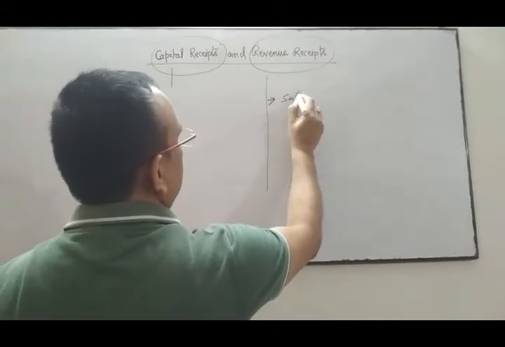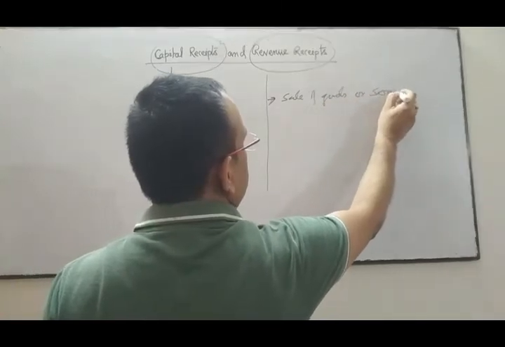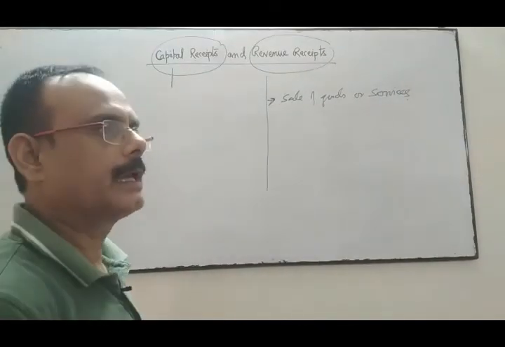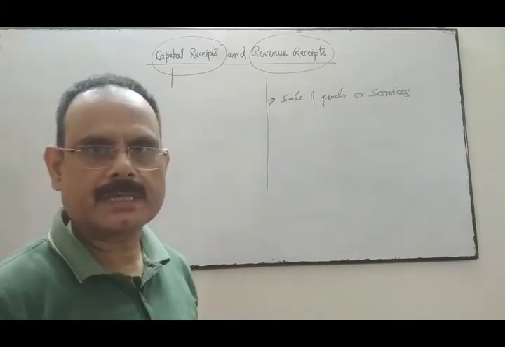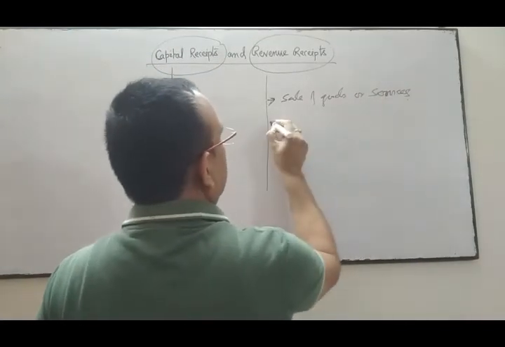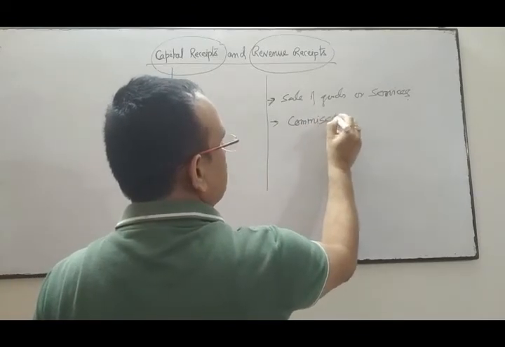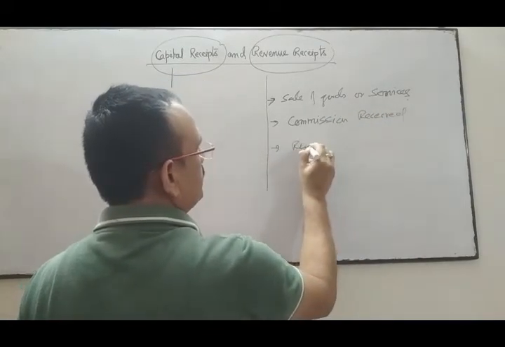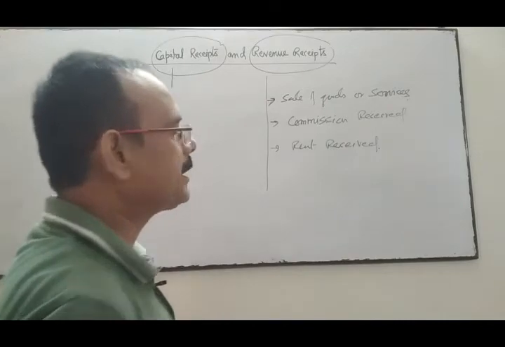For instance, sale of goods or services. This is your revenue receipt. Amount is received by the business repeatedly through sale of goods or services. Commission received, rent received, these are repetitive in nature.